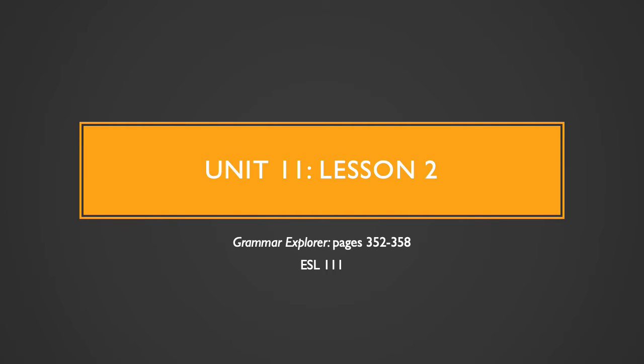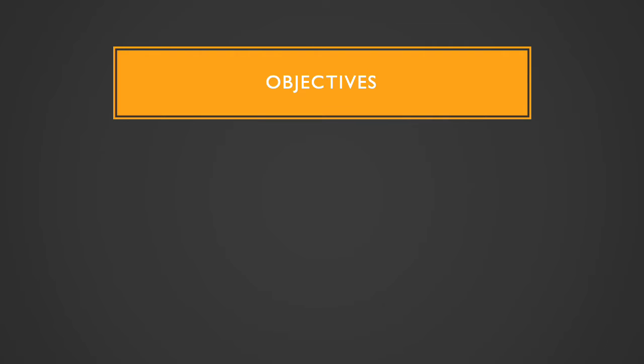We're going to continue Unit 11, but now we're going to look at Lesson 2. And this information is in your Grammar Explorer book, pages 352 to 358. What are our objectives? In this lesson, I want to learn and practice with you the phrase be able to and know how to. Let's start with be able to.